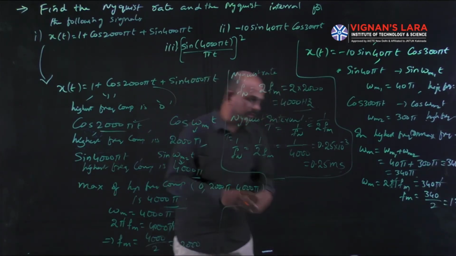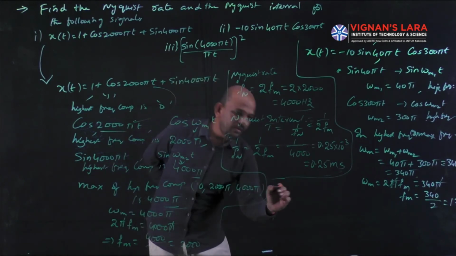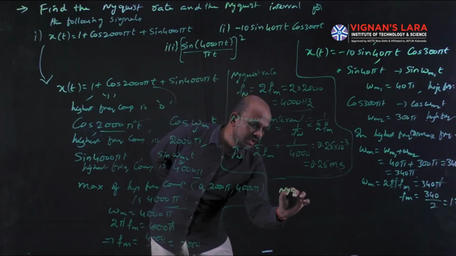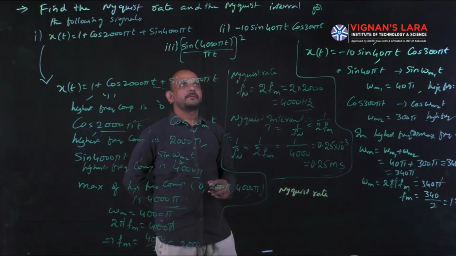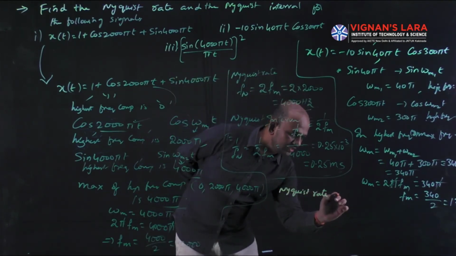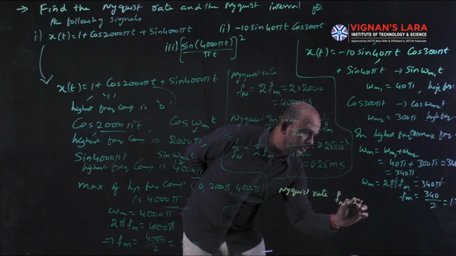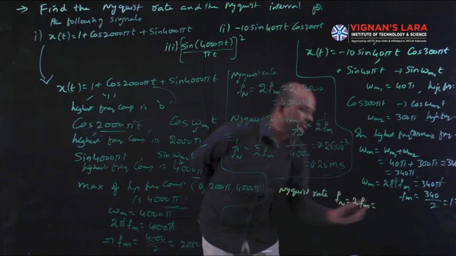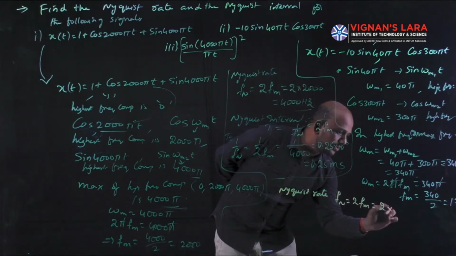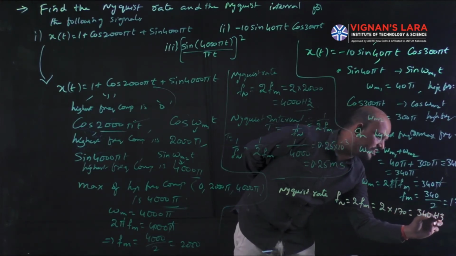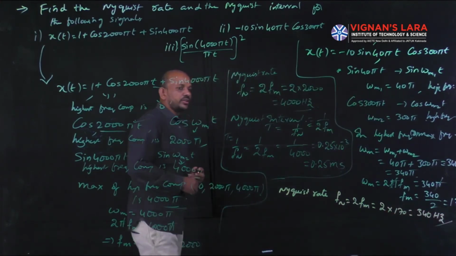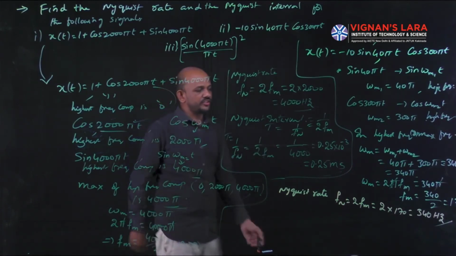So we have the formula of Nyquist rate. What is the formula for Nyquist rate? Nyquist rate is represented with Fn, which is equal to 2 into Fm, so that is equal to 2 into 170, which is equal to 340 hertz. So the Nyquist rate is 340 hertz. Hertz is the unit of frequency.